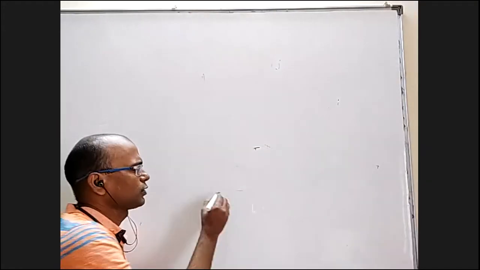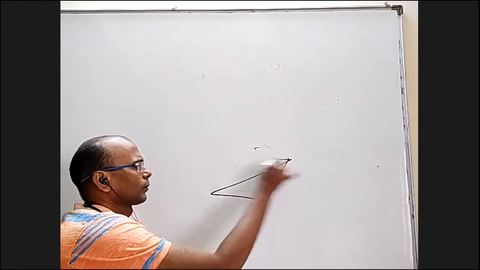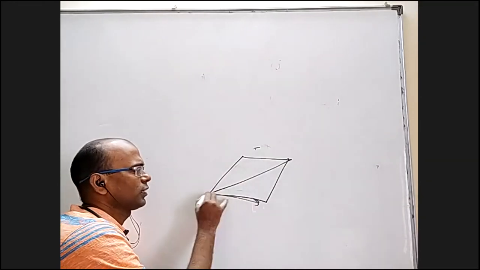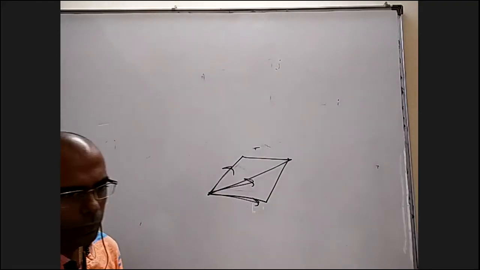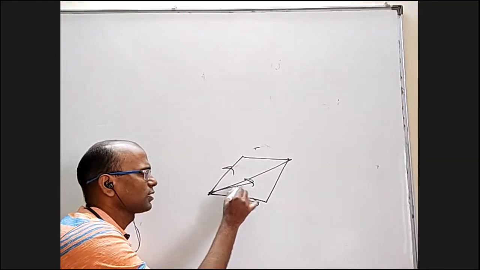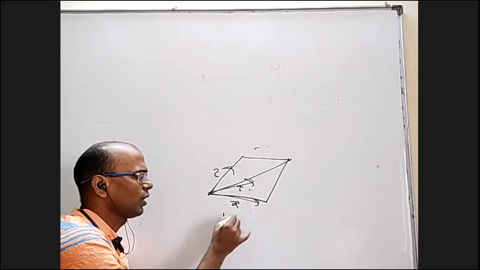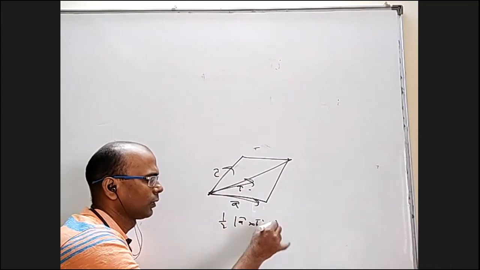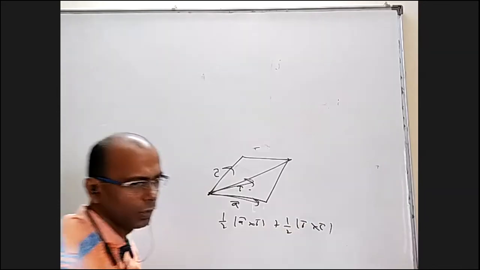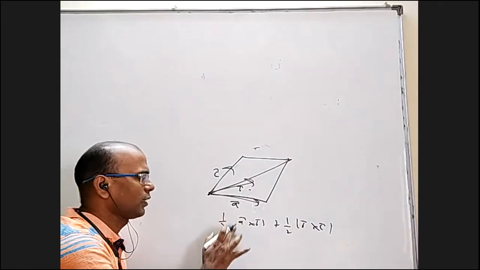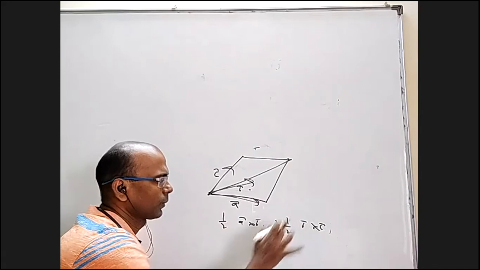For example, you may have a situation where you will know this vector, this vector, and this vector. You want this area. If this is A, this is B, this is C, this area is mod of A cross B, and this area is mod of B cross C. If you want vector area, this is A cross B and this is B cross C.